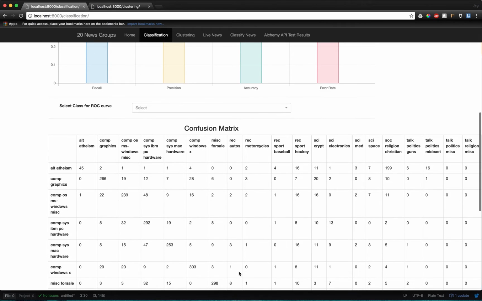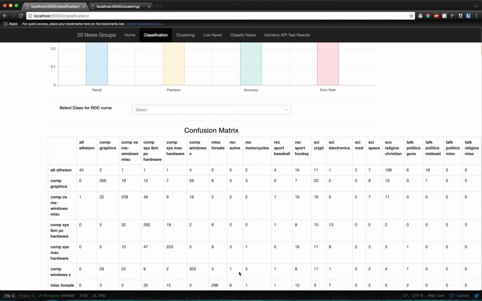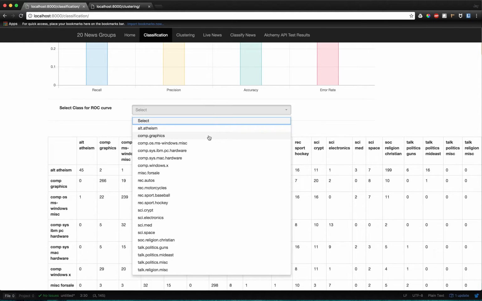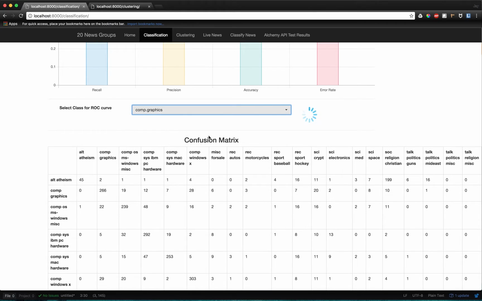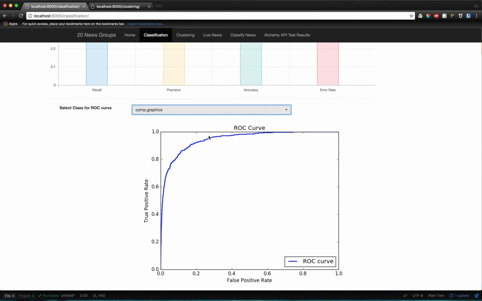For a multi-class classifier, to plot an ROC curve we need to choose an attribute, and the ROC curve is plotted for that attribute versus other attributes. Here I have chosen the com graphics attribute. We can choose another attribute such as autos, and it will show the ROC curve for the same.